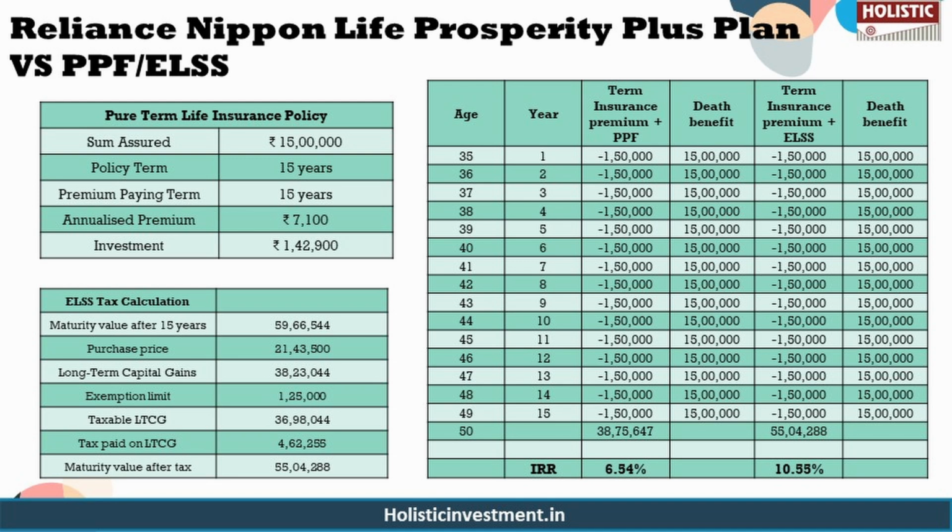And in an ELSS investment, you can see the estimated pre-tax maturity value here is 59.66 lakh. After accounting for capital gains tax, the net maturity value is approximately 55.04 lakhs with a post-tax IRR of 10.55%. This analysis highlights that separating insurance and investment can deliver significantly higher returns, facilitating greater wealth accumulation and faster financial growth compared to the Reliance Nippon Life Prosperity Plus plan.